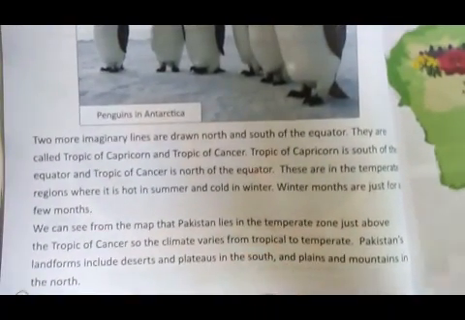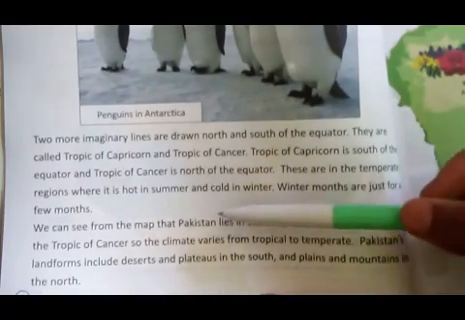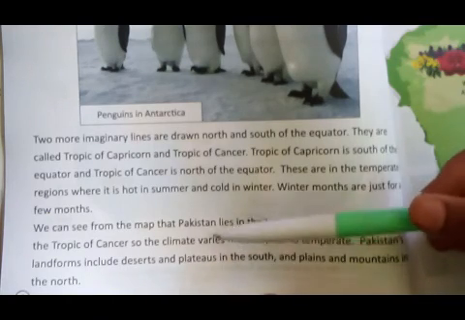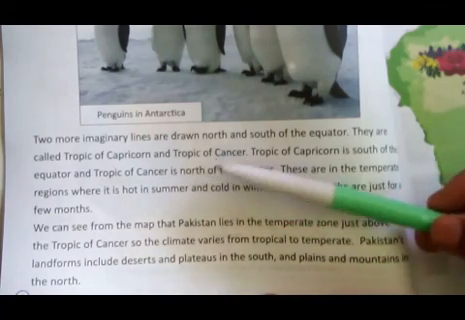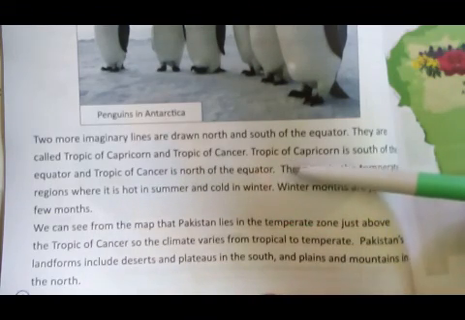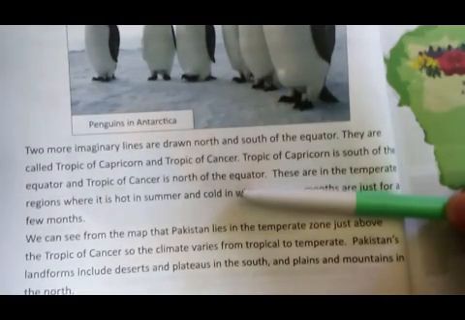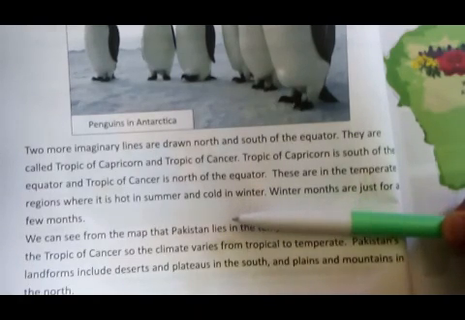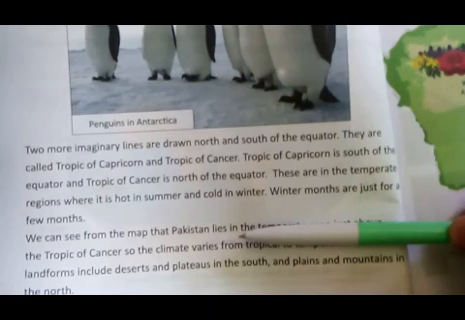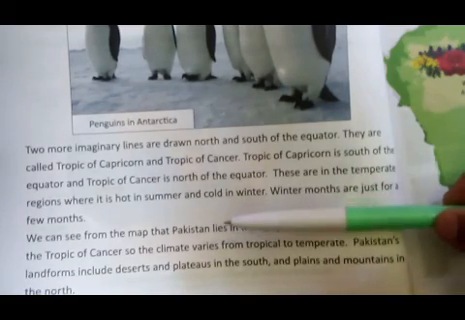Two more imaginary lines are drawn, north and south of the equator. They are called the Tropic of Capricorn and the Tropic of Cancer. The Tropic of Capricorn is south of the equator, and the Tropic of Cancer is north of the equator. These are in the temperate regions where it is hot in summer and cold in winter. Winter months are just a few months. In the tropic regions it is very hot, and winters come for only a few months.